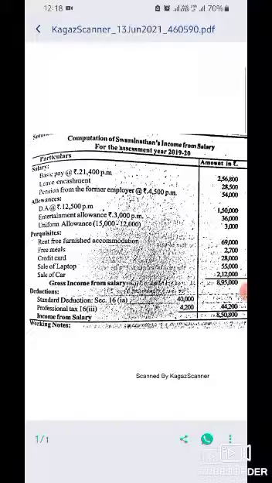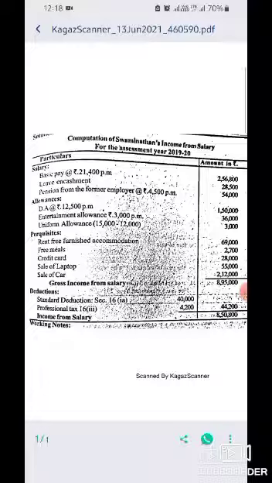And perquisites: rent-free accommodation is 69,000, free meals is 2,700, and the credit card paid by the employer is taxable, 28,000. Sale of laptop is 55,000, and sale of car is 2,12,000.